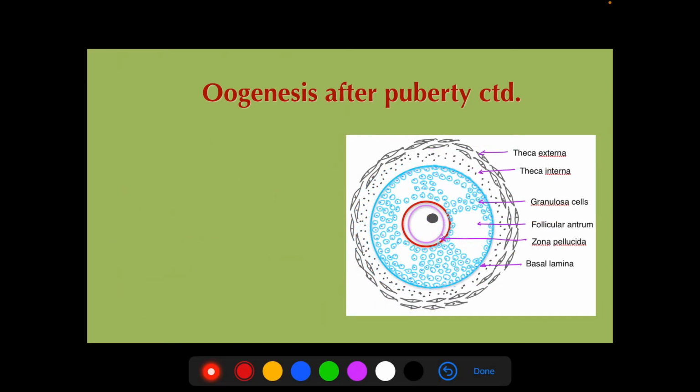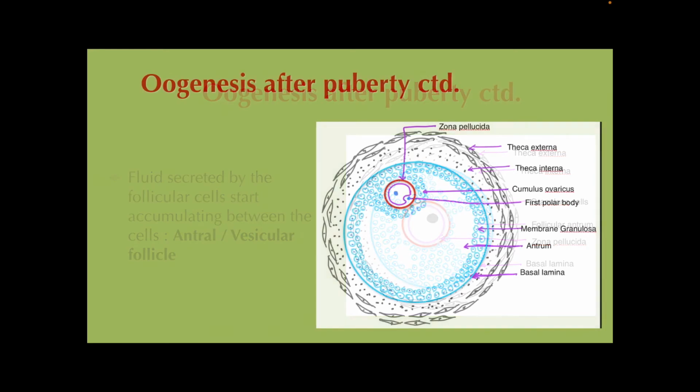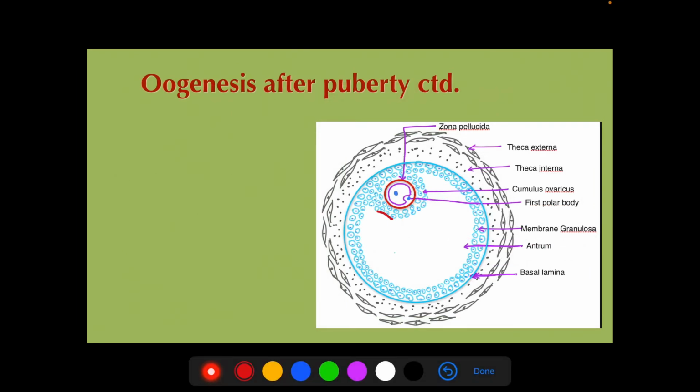Now in between the follicular cells, the follicular fluid starts accumulating, and in this stage it is called an antral or vesicular follicle. Antral or vesicular follicle. Now in this follicle, the fluid collections will join together and form a single cavity. So the fluid will coalesce to form a single cavity, and that cavity is called the antrum.